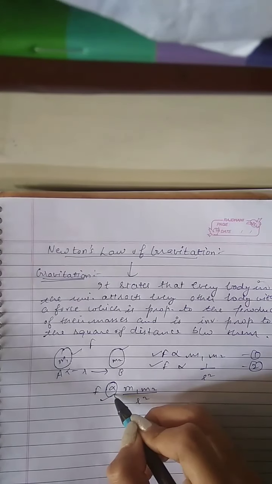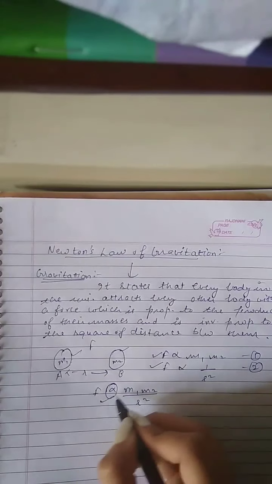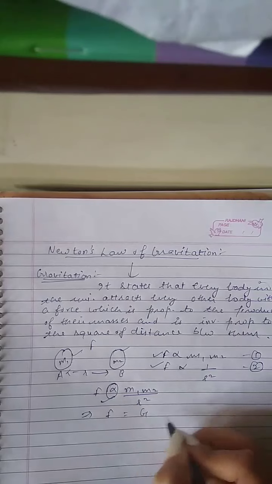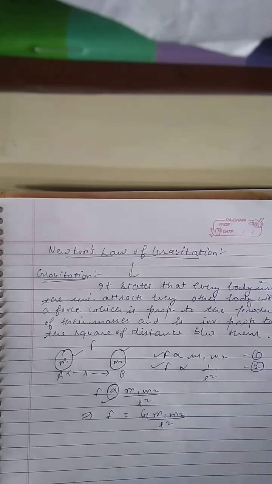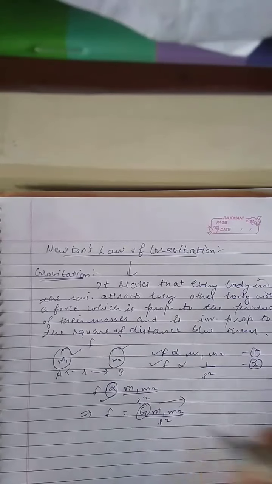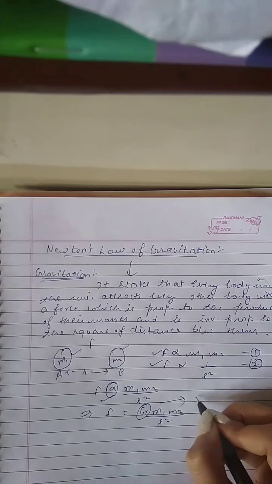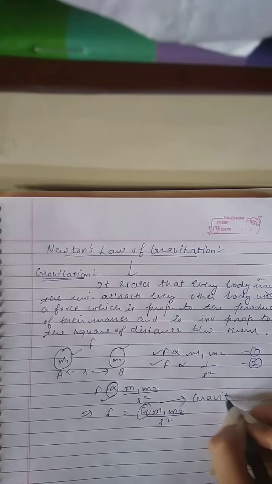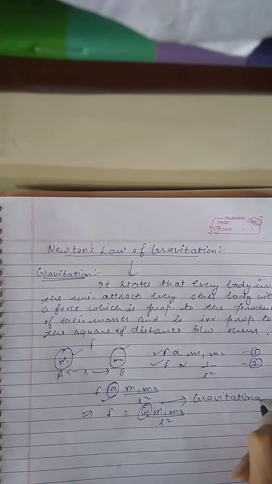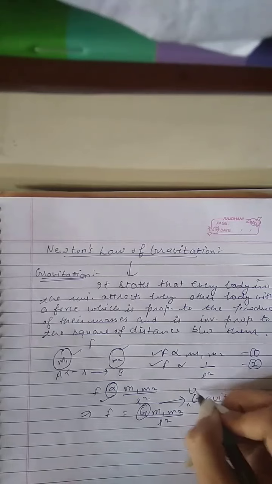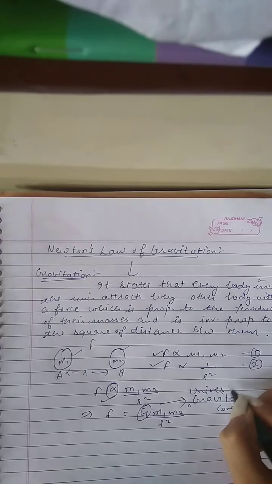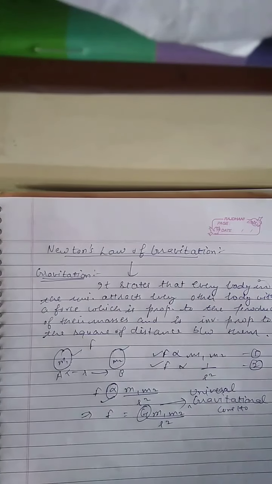This is the symbol of proportionality. Now, removing this, we can write F is equal to G m1 m2 upon r square. This G is called the universal gravitational constant.